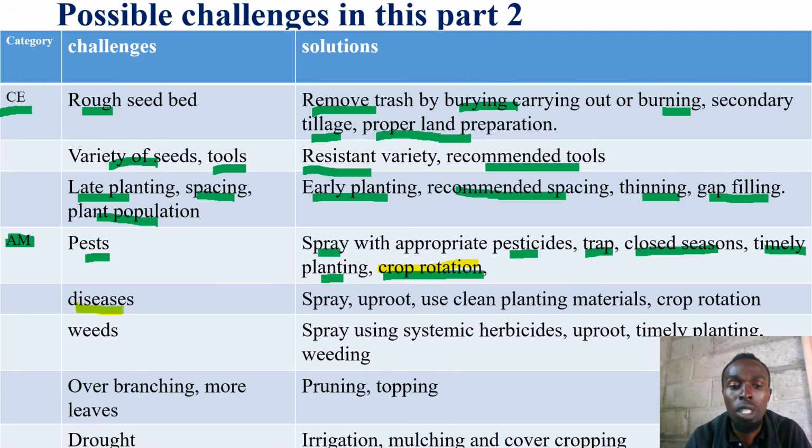Now, symptoms for diseases may be stuntedness, unhealthy crops that are stunted with small leaves, folded leaves, yellowish, also wilting may be there, but be very certain to differentiate between disease symptoms and nutrient deficiency symptoms.